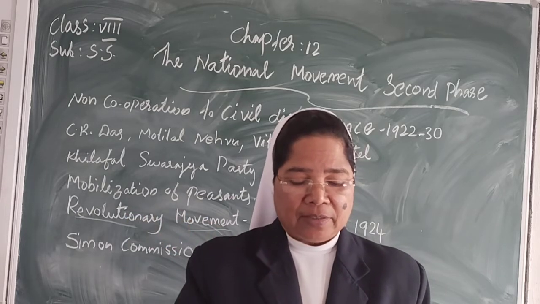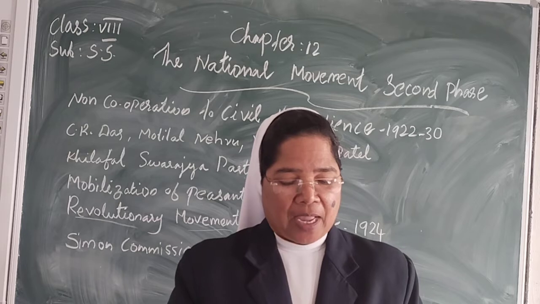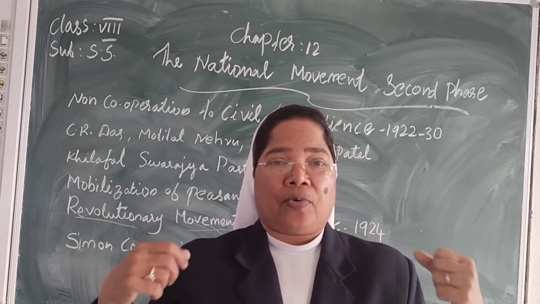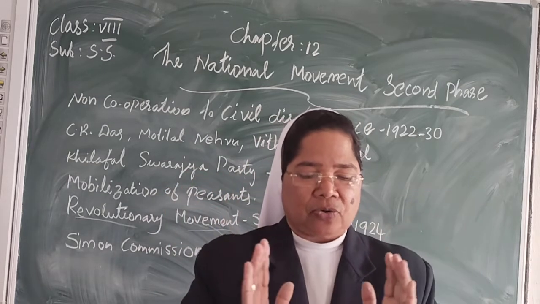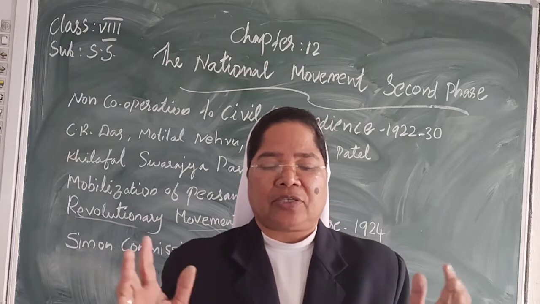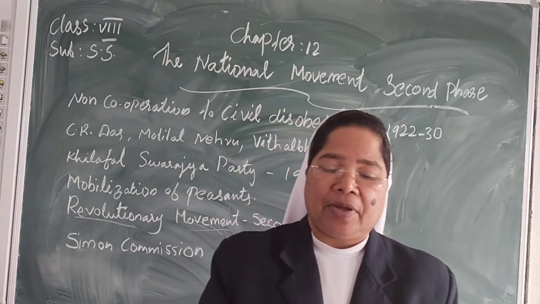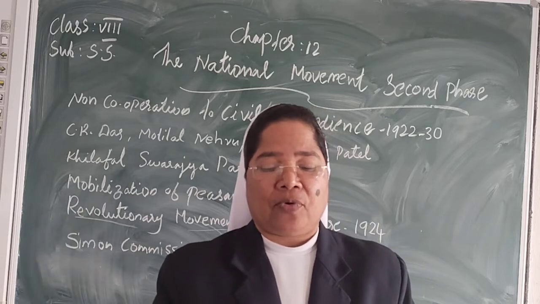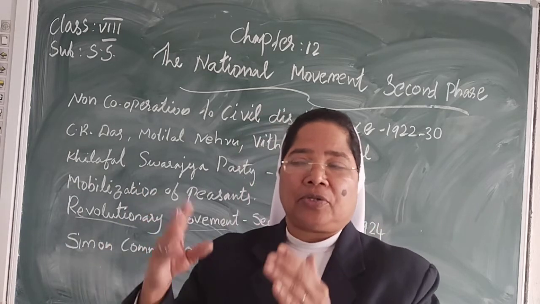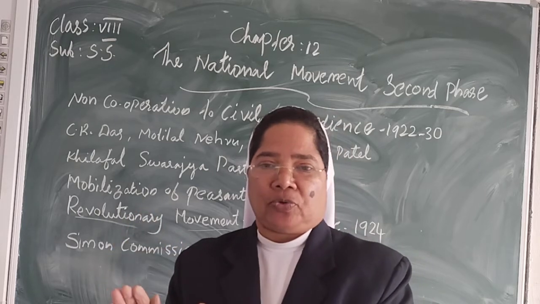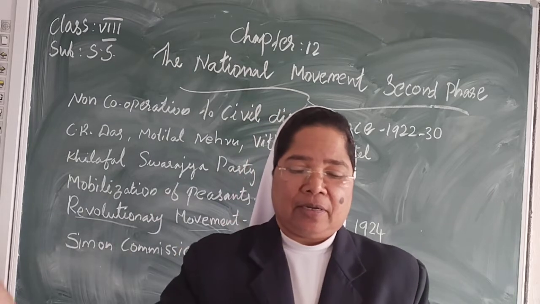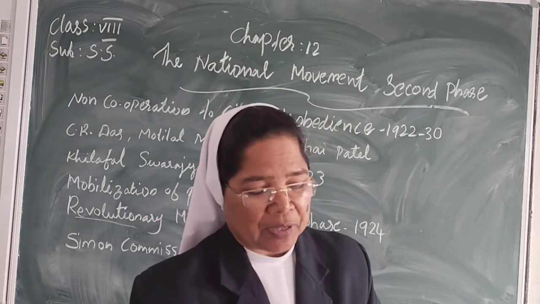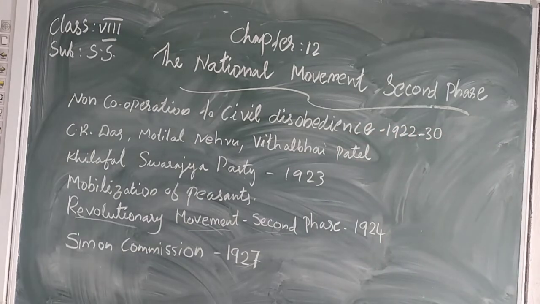Jawaharlal Nehru was the president of this session, and the Congress declared Purna Swaraj, complete independence. It was the ultimate goal. The Congress and nationalists were asked to resign from the legislatures and not participate in the forthcoming elections, because those elections were under British rule. But for Purna Swaraj they wanted their own elections, so they said don't go to those elections. This is the Purna Swaraj resolution we have to study.